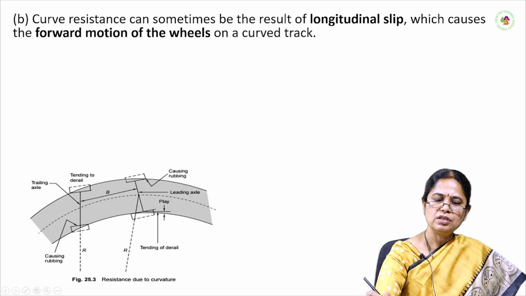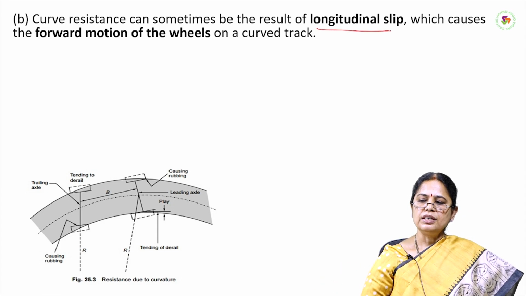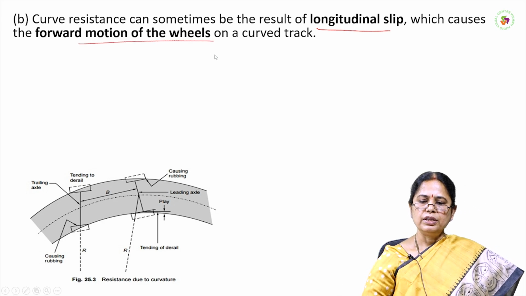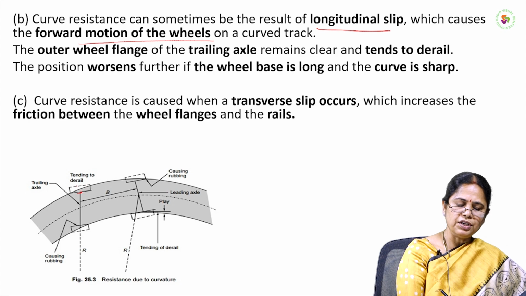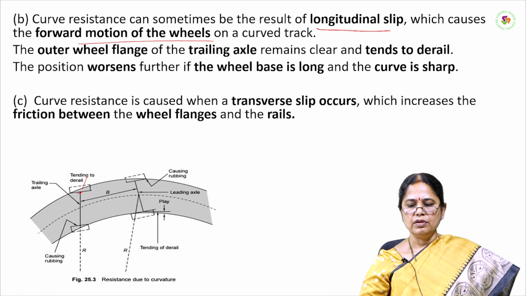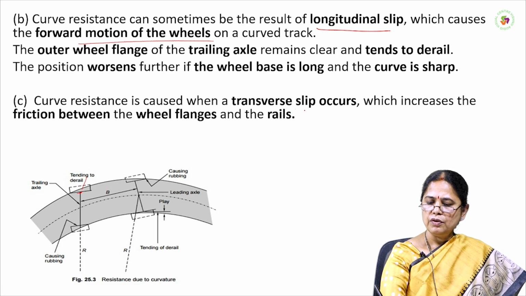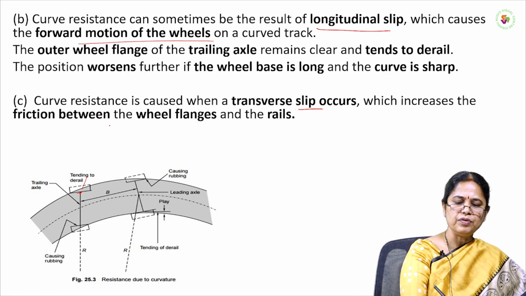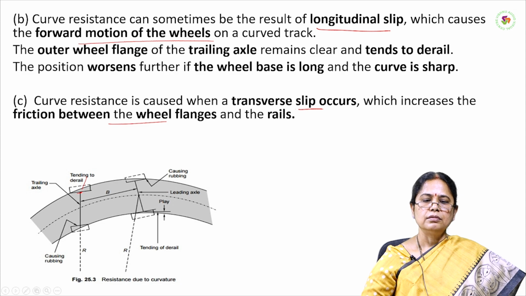Curve resistance can also sometimes cause longitudinal slip. This causes the forward movement of the wheel on the curved track. The outer wheel of the trailing axle will tend to derail because of this. The curve resistance is also caused when transverse slip occurs and increases the friction between the wheel flanges and rails.